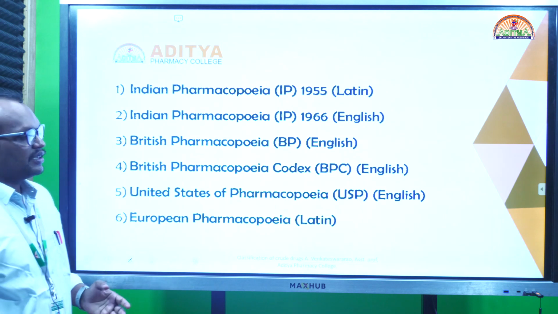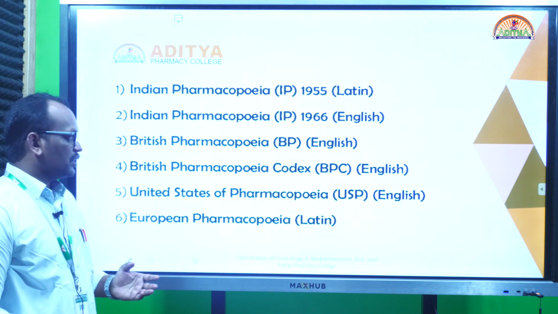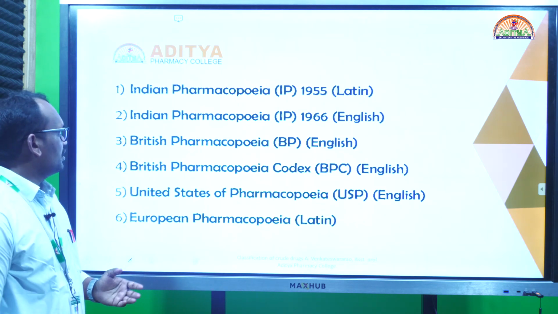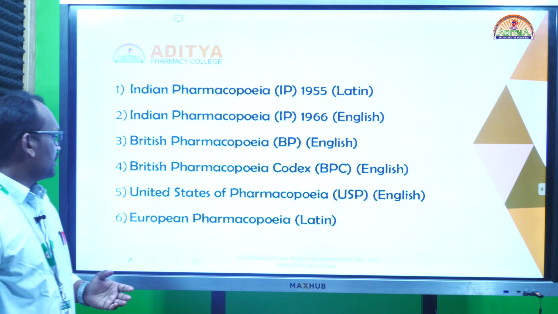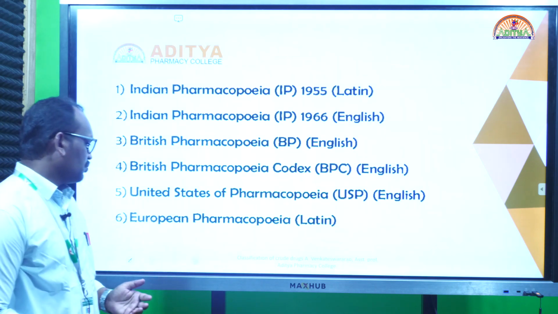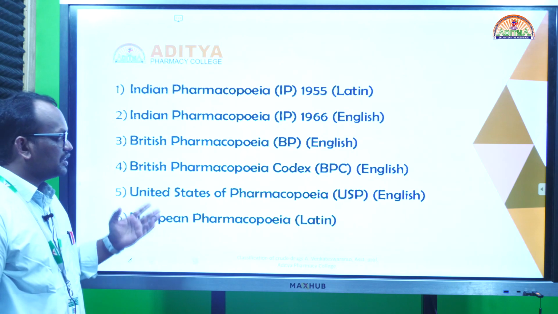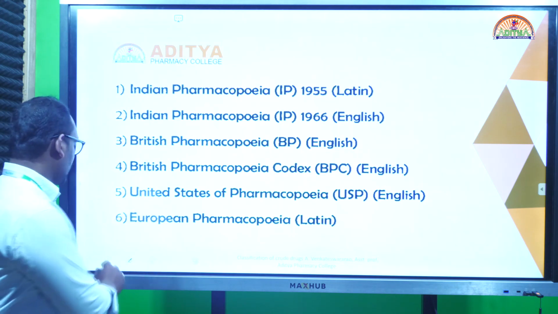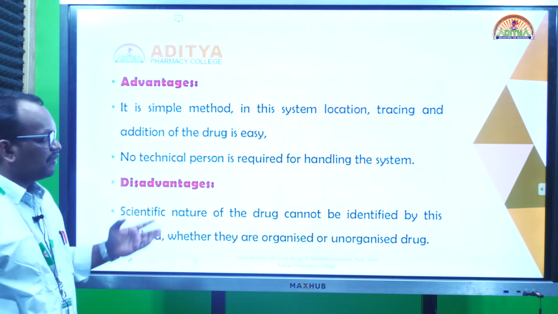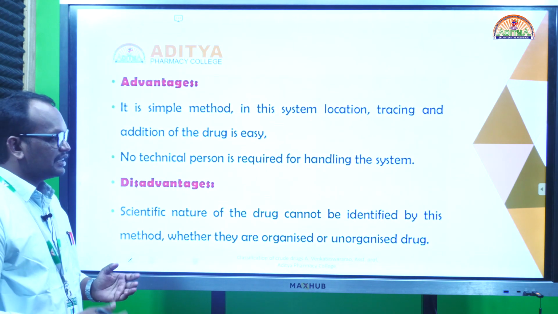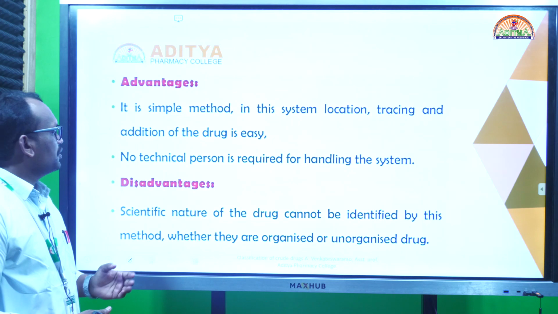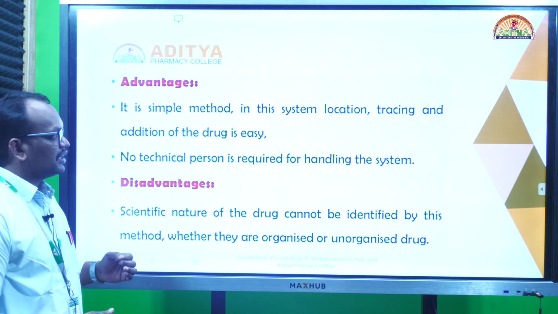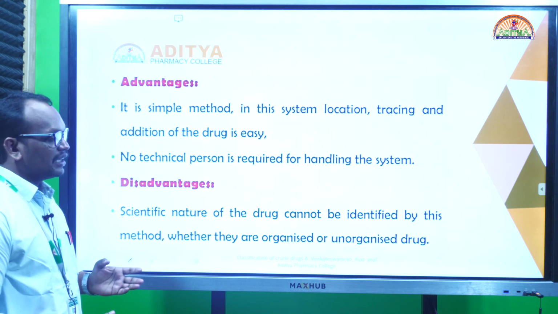You can see this type of classification in major books like the Indian Pharmacopoeia, British Pharmacopoeia, United States Pharmacopoeia and European Pharmacopoeia. These are the standard books. They follow the simple alphabetical order, and it has a proper advantage. Why? Because adding a new drug is easy in these books. This is the easiest and simplest method, and tracing of the drug is easy.